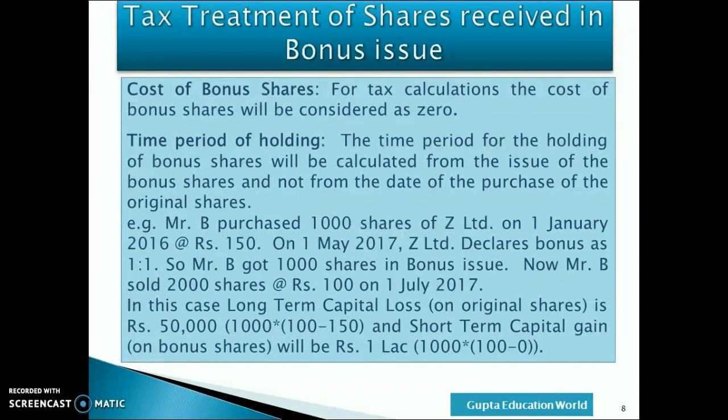For example, Mr. B purchased 1000 shares of Z Limited on 1st January 2016 at Rs 150 per share. On 1st May 2017, Z Limited declares bonus as 1:1. So Mr. B got 1000 shares in bonus issue. Now Mr. B sold 2000 shares at Rs 100 on 1st July 2017.